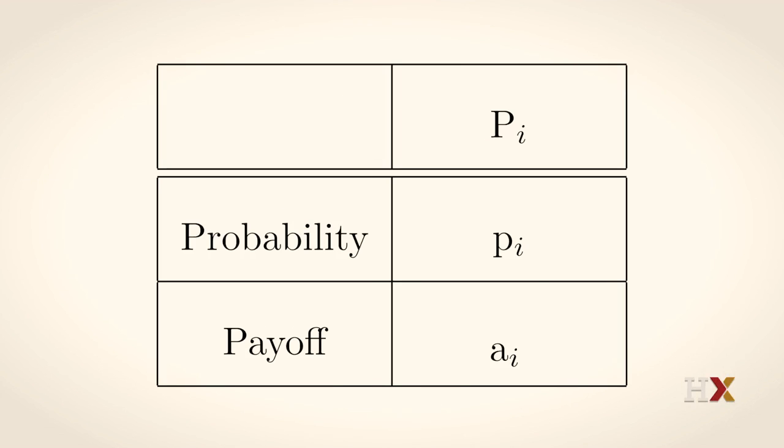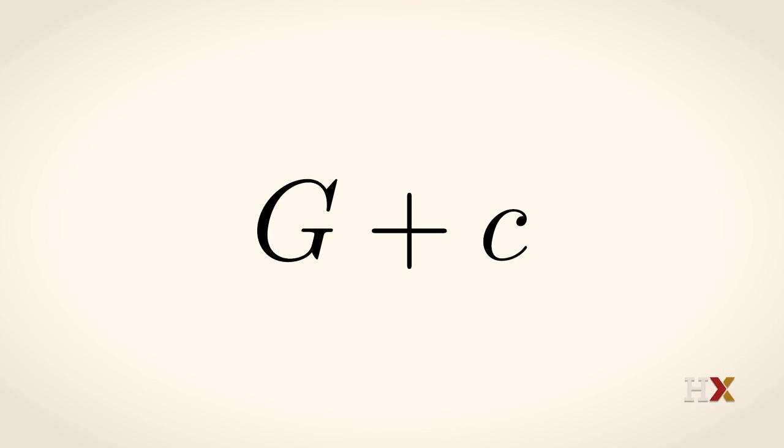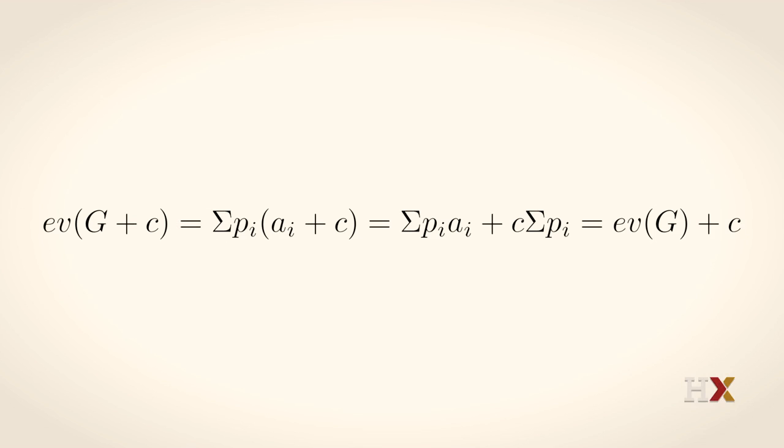For example, suppose we decide to increase each payoff of the game by the same amount C. So if the old payoff for the event Pi was Ai, it is now Ai plus C, the same amount. And we'll call this new game G plus C. What's its expected value? Well, the expected value is the sum of the probabilities times the payoffs.